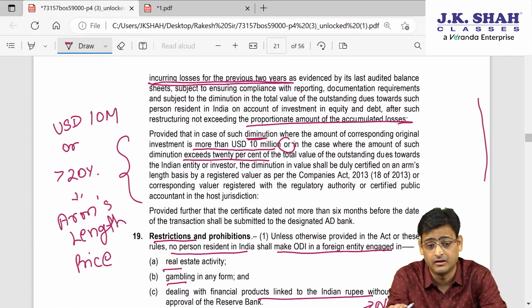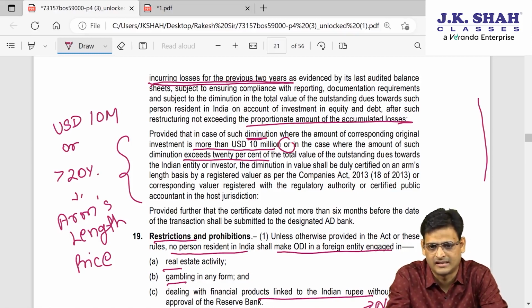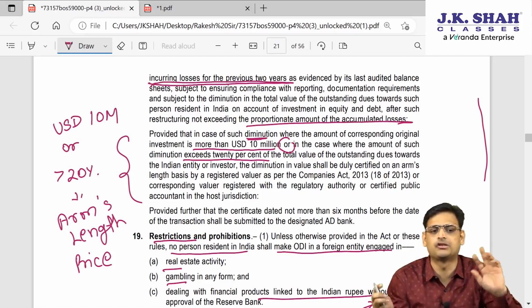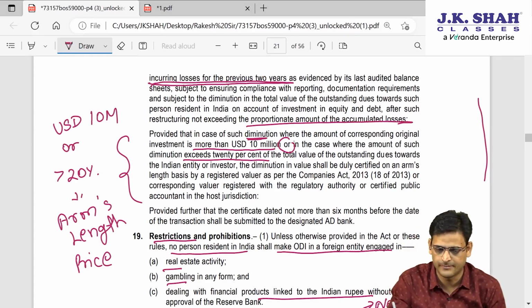And if the reduction of the value which the foreign entity is supposed to give to the Indian entity is more than $10 million, or is more than 20% of the total stake of the Indian entity, in these two situations it can be done only at arm's length price. I hope it is clear.